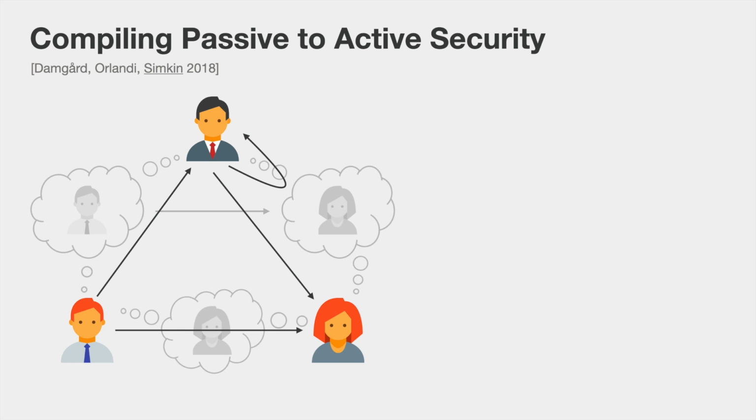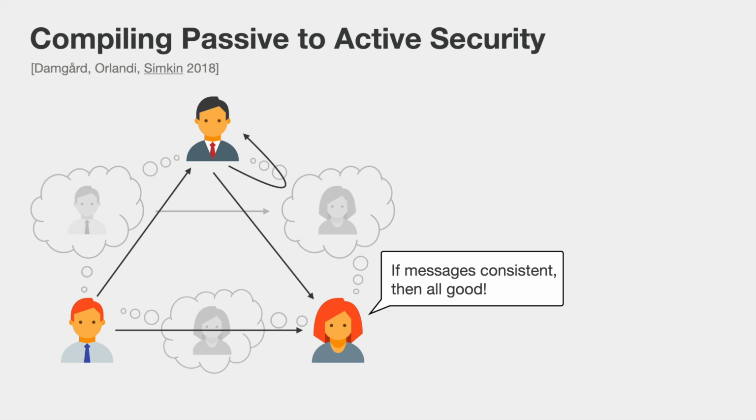Now, because those parties use the same randomness and the same inputs, the messages should be identical if both parties behave honestly. So in this case, Alice, for example, will see that she received consistent messages, so everything is fine.